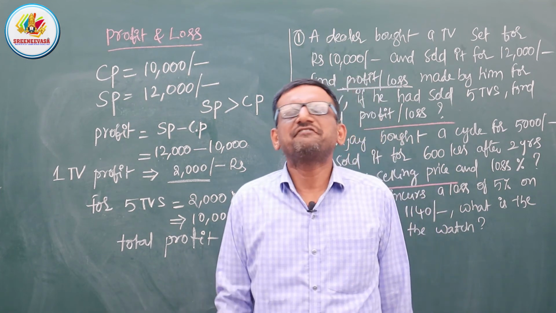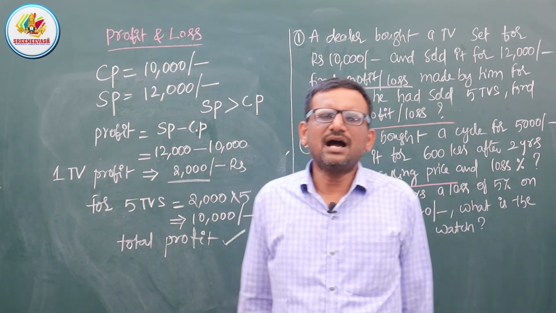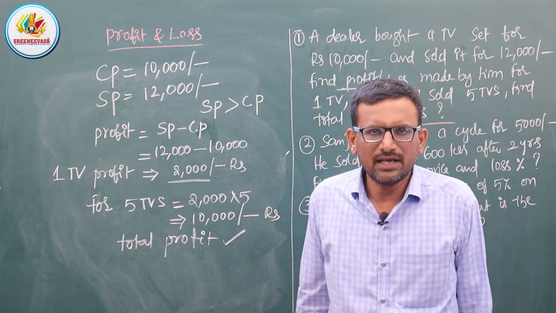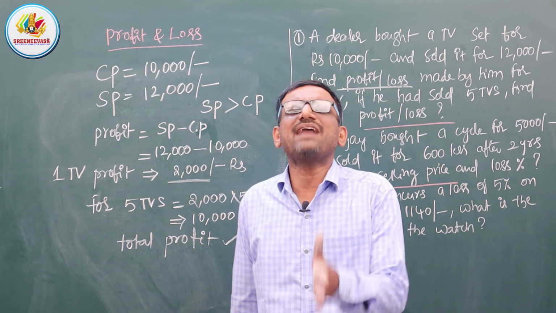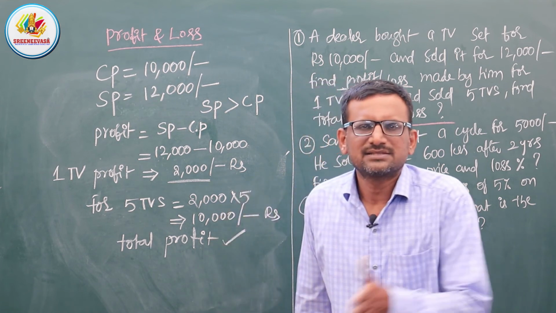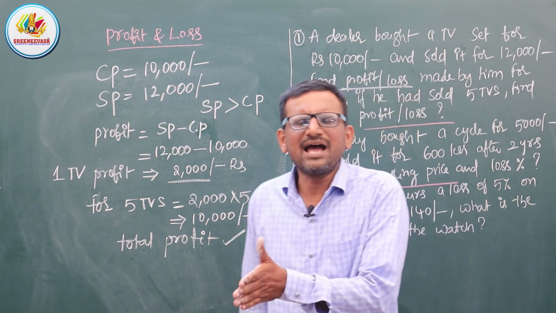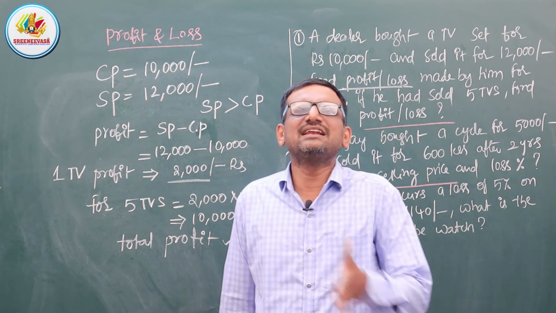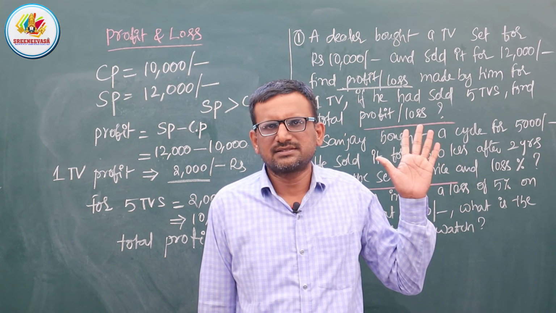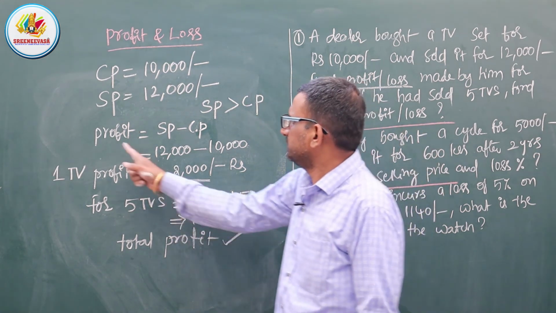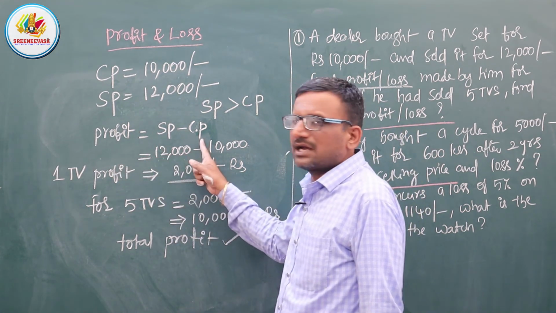So definitely he got profit only, because selling price is more than the cost price. Definitely he'll get the profit only. There is no chance of loss. So profit is selling price minus cost price.